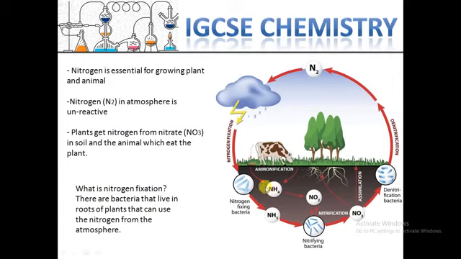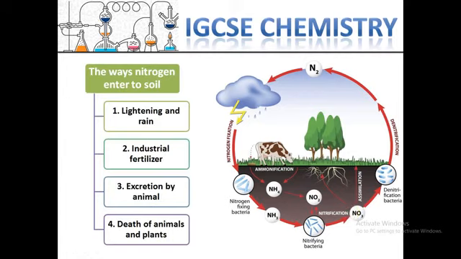I put this picture to show some extra nitrogen compounds, like this is ammonia or other nitrogen-based compounds. The first way nitrogen enters the soil can be lightning and rain.